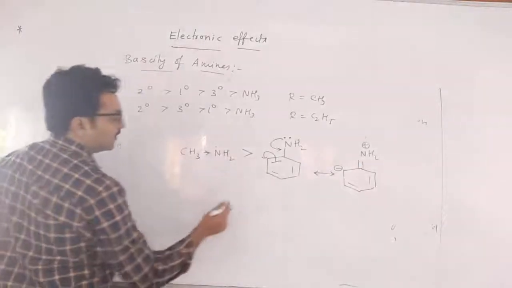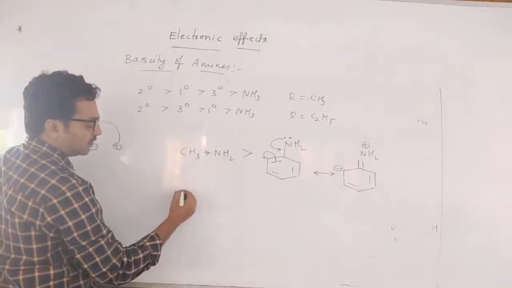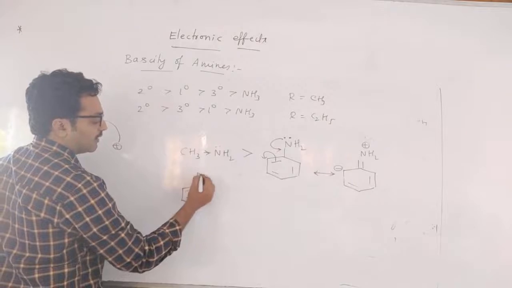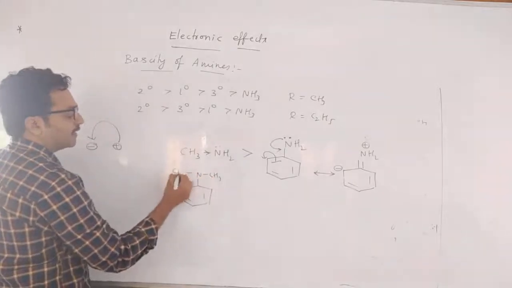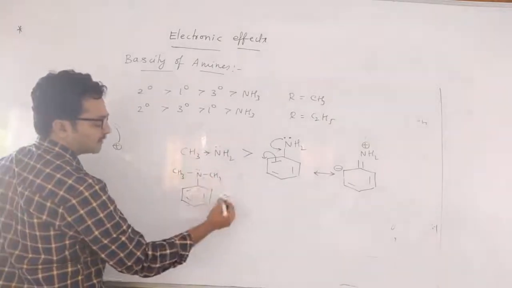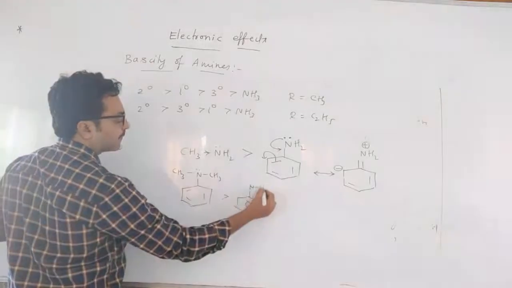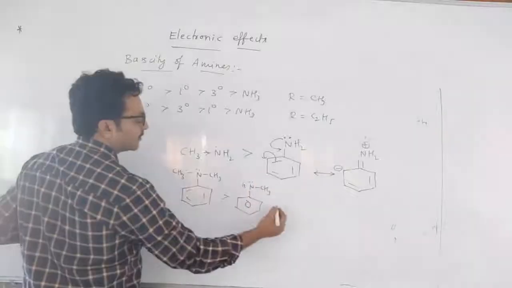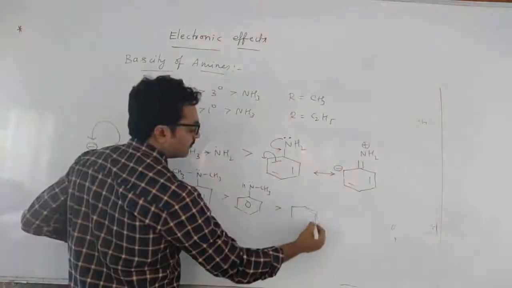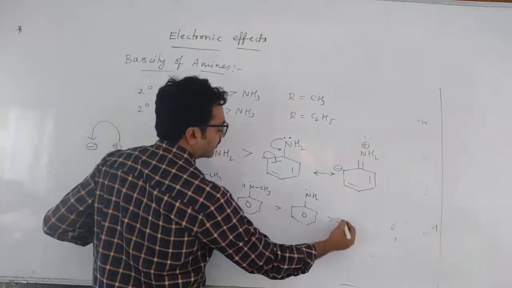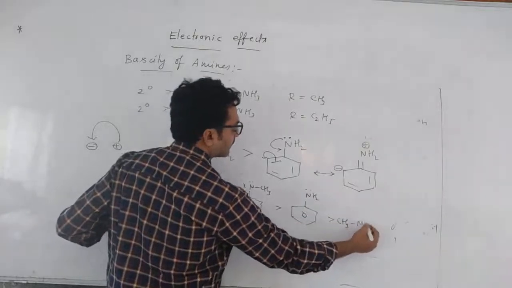In the same manner, if you write 2 more methyl groups here, what is more basic here? N,N-dimethyl aniline is more basic, children, than N-methyl aniline, than aniline, than methylamine.